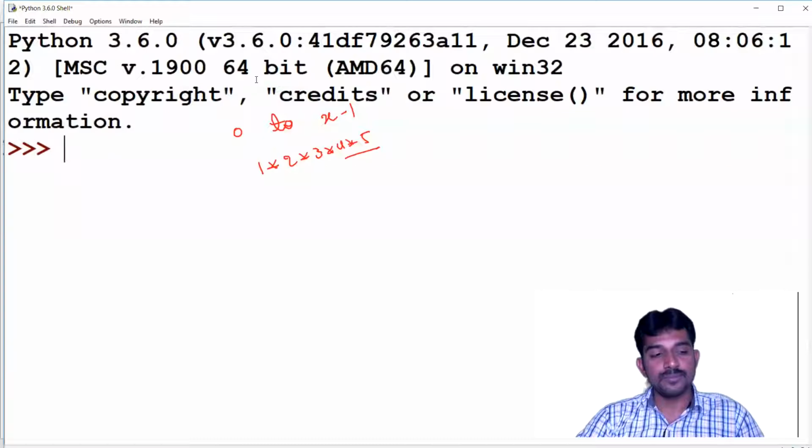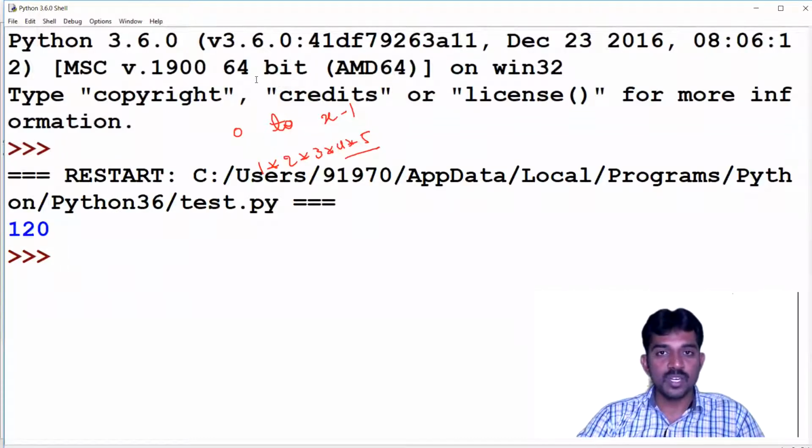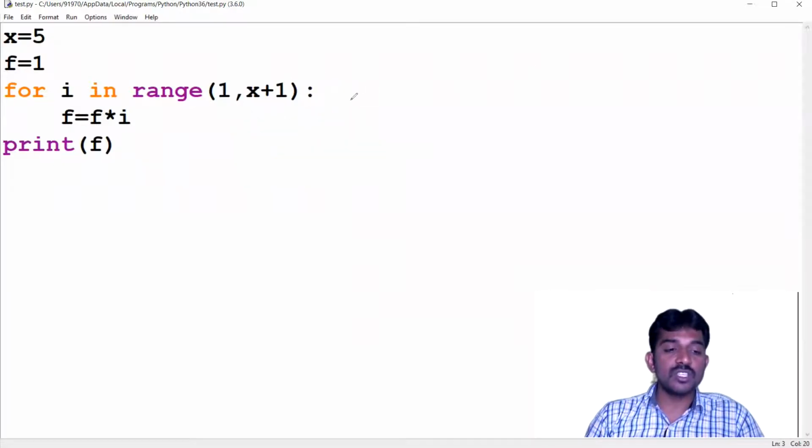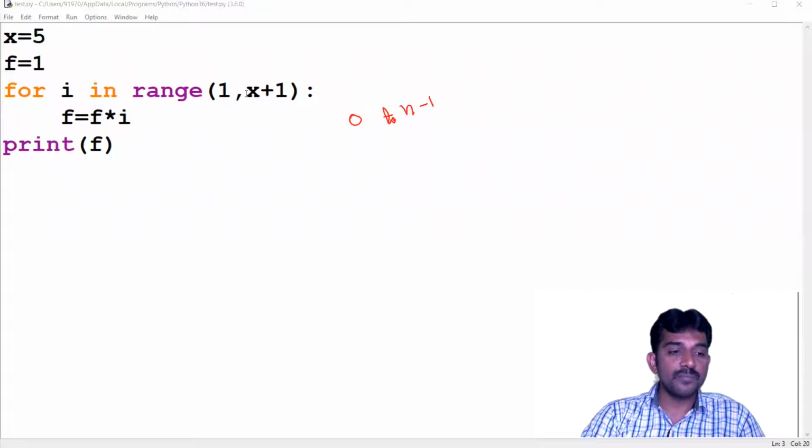Then see what is the output. Got it? So always remember, the range function goes from 0 to n minus 1. To overcome that, we can use it accordingly. Is this clear?